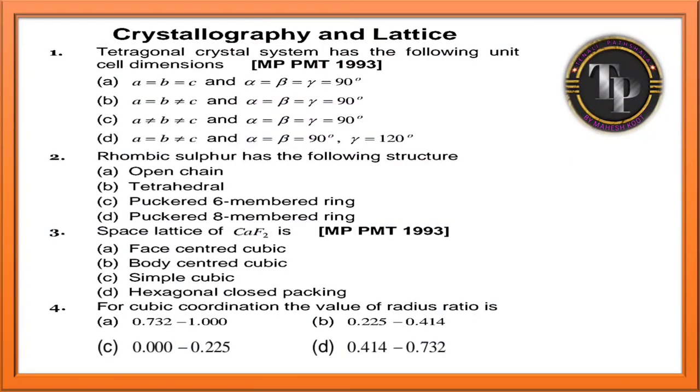Yes guys. See, tetragonal crystal system has the following unit cell dimensions, they are asking. Tetragonal, you just remember CT, that means second one. And you know in the second one, first all are equal, then cut one. Option C, option B and D are correct now. Now you have to go for interfacial angle. Second one is there, alpha, beta, gamma are equal and equal to 90. So option B is the correct answer. Easily you can remember guys.